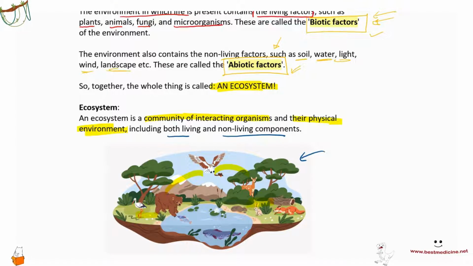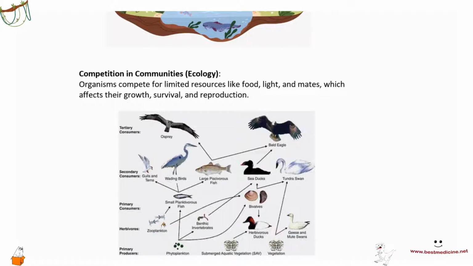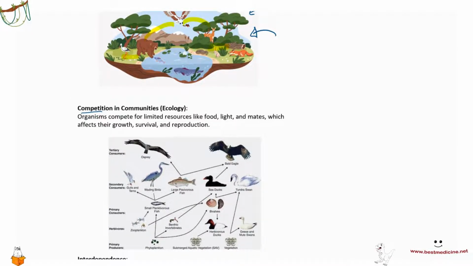Now, once you have all of these things in the same area, they're going to have competition between them, right? In communities, they would compete for different things, like habitats and food and light. Competition in communities: organisms compete for limited resources like food, light, and mates, which affects their growth, survival, and reproduction.